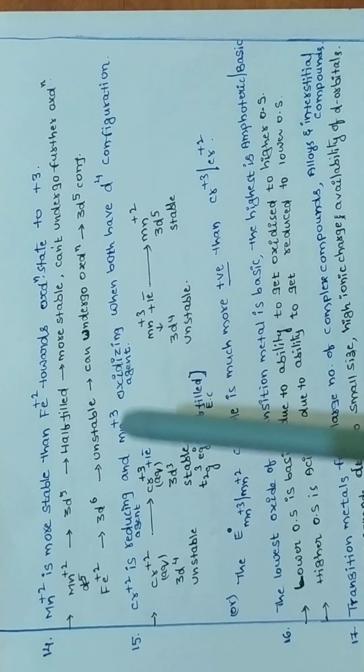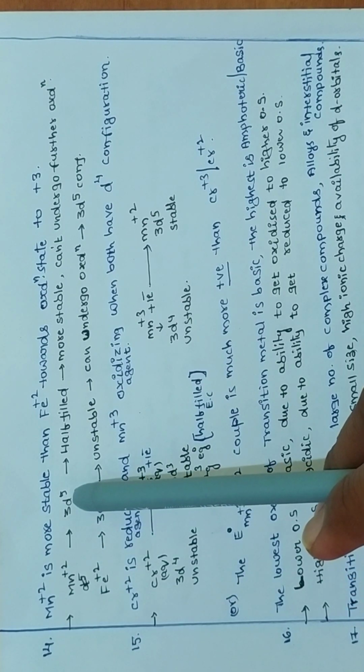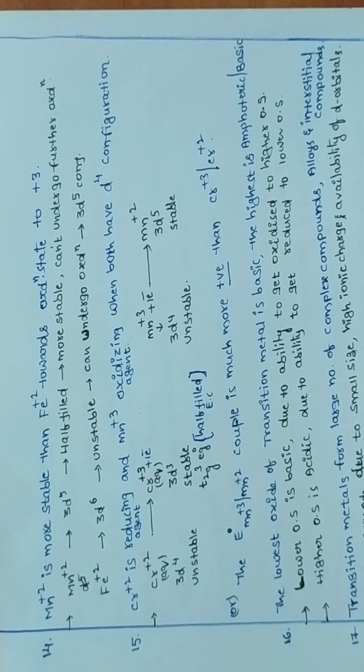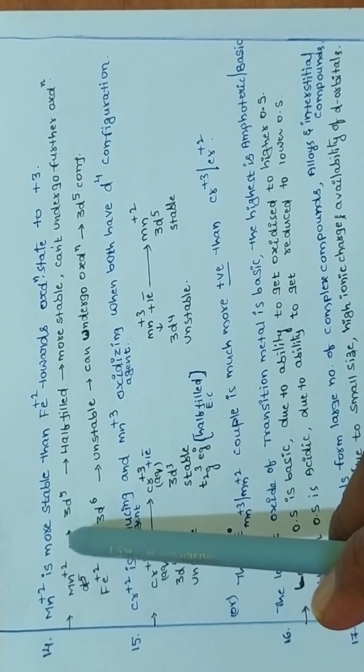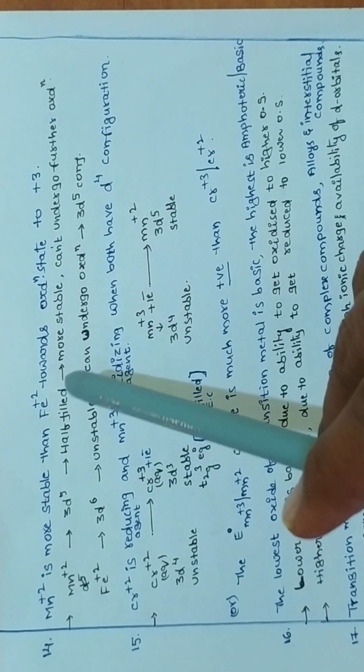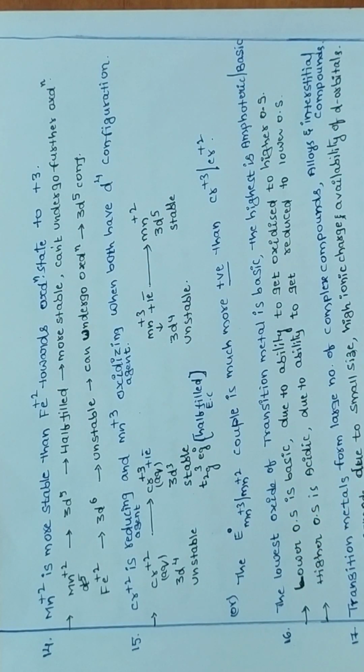Now see, the manganese +2 state has d5 configuration, half-filled, more stable, and cannot undergo further oxidation. Already it is half-filled, so it can't undergo further oxidation. Fe2+ has d6 configuration, unstable. So therefore, to get d5 configuration, it can undergo reduction.